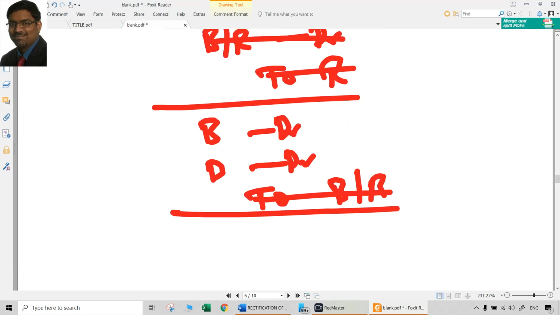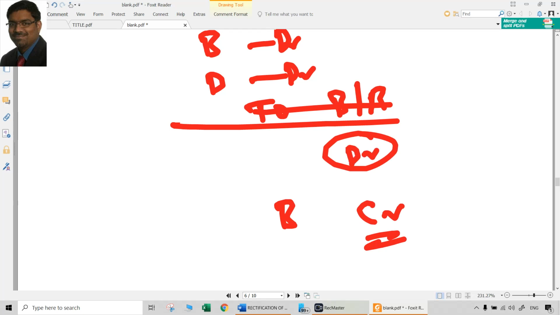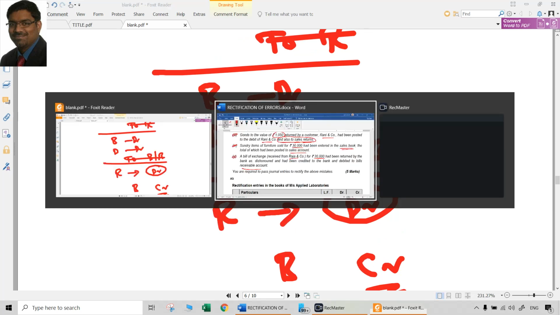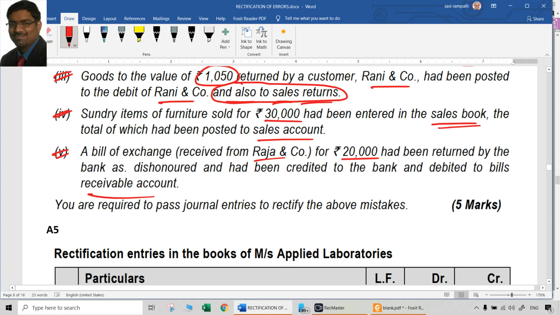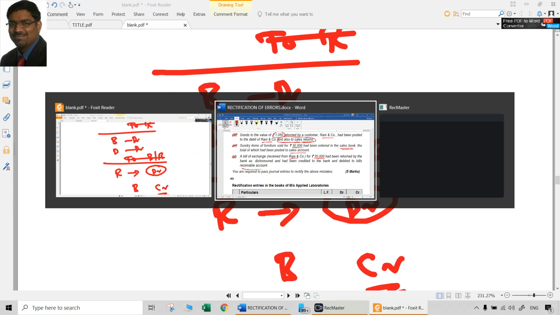We received money earlier. Now we have to pay it back. So definitely the bank account has to be credited. No problem with that. Now the question is, which account has to be debited? You cannot debit bills receivable. You have to debit Raja account, because he is the one who is supposed to pay us. Now we have to credit bills receivable account for sure, because this bill is no more existing, right? If this bill is existing, then it will be bills receivable. This bill is gone, it is dishonored. How can it still be in bills receivable? It cannot be.